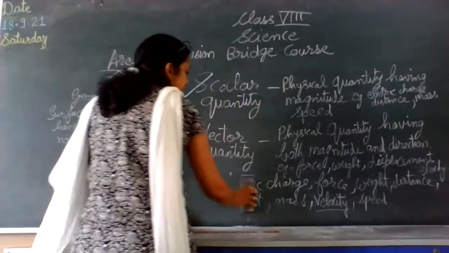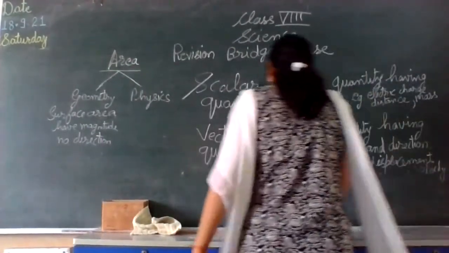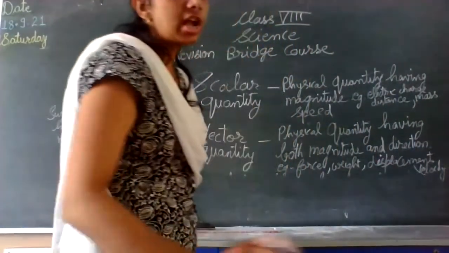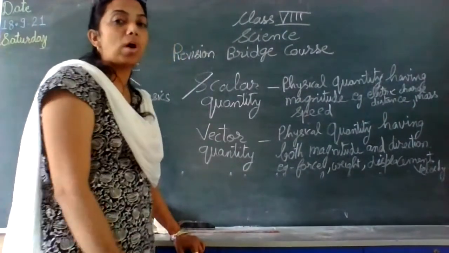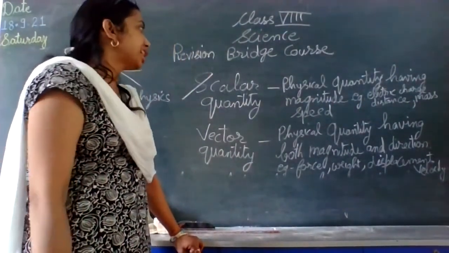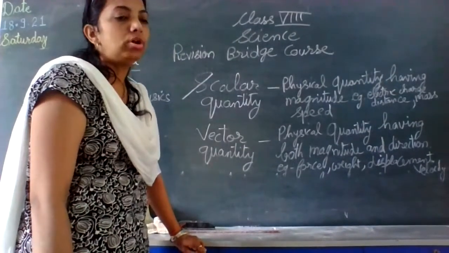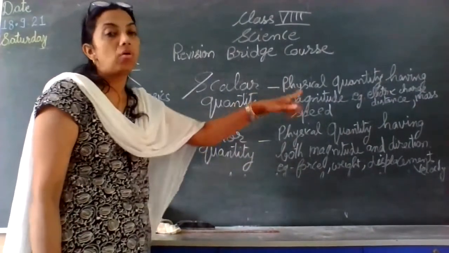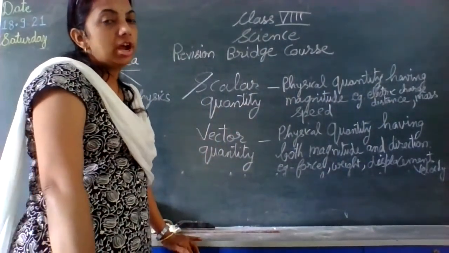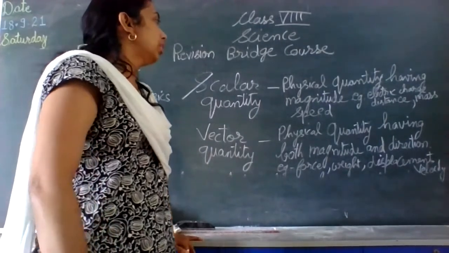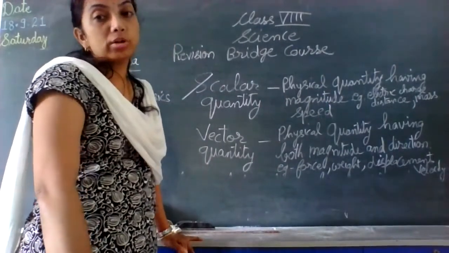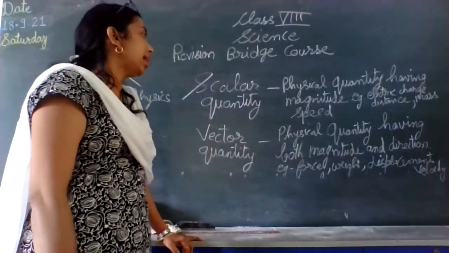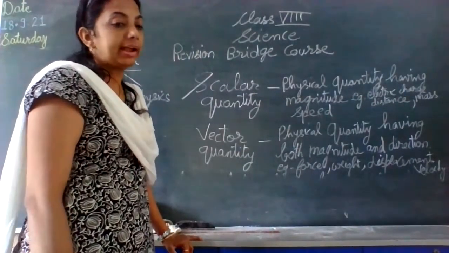Okay, so these are certain commonly used physical quantities in the physics part of our science, and we all need to understand why they are different from each other. In scalar quantities, only magnitude is considered. On the other hand, in vector quantities, magnitude along with direction is considered. These many physical quantities today we have discussed, you can note them down and study them and try to understand why we have put them into two different categories.